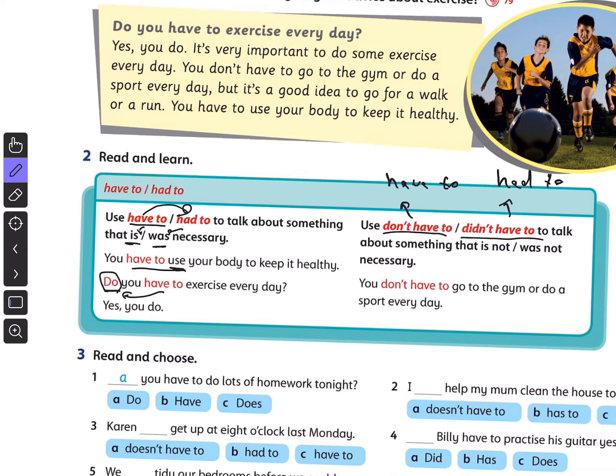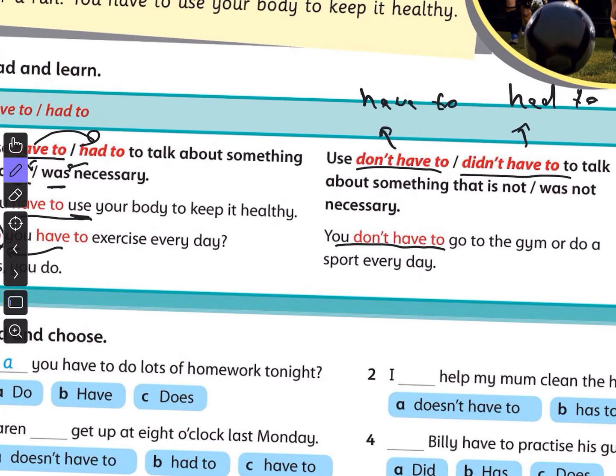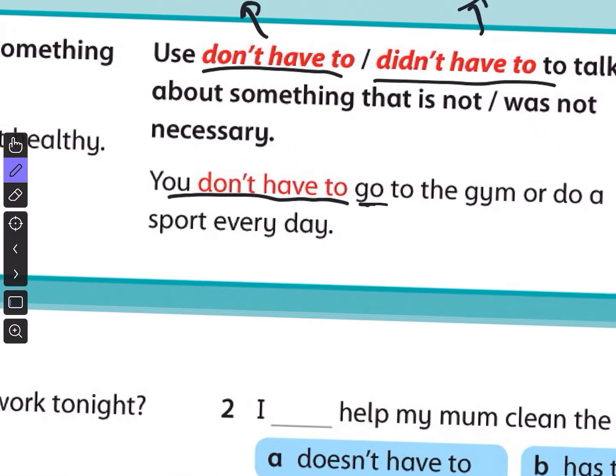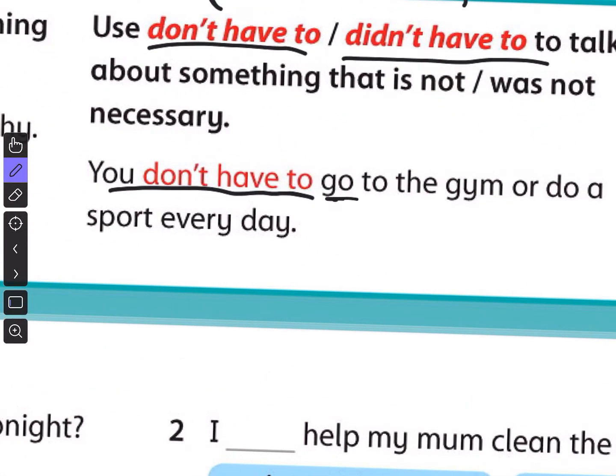You don't have to go to the gym or do a sport every day. As you see here, we have the negative form don't have to, and after don't have to, you have go. I'll write you another example: she doesn't have to meet you.